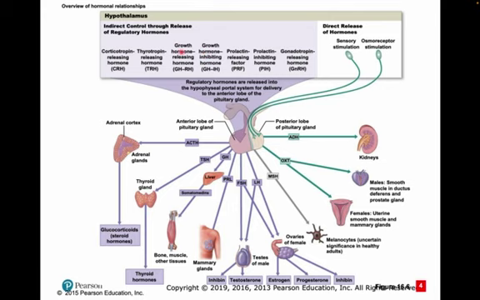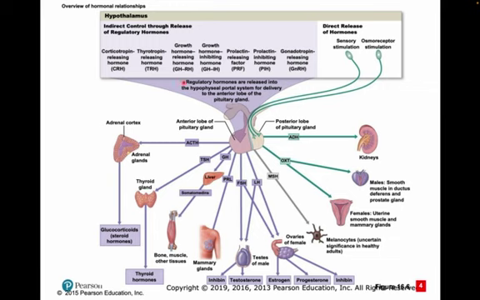Whenever we need more growth hormone, the GHRH, growth hormone releasing hormone, will be released. And if we don't need the growth hormone, then the inhibiting hormone will be released. So you can count them together. If the growth hormone releasing hormone is released, then growth hormone will be released from the anterior pituitary. That will affect the liver, and then that will affect the bones, skeletal muscles, and other tissues.